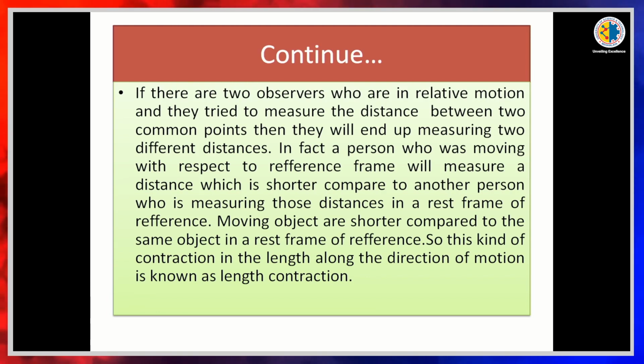In our previous classes, we discussed length contraction. It is L dash is equal to L divided by root over 1 minus v square by c square, where L dash is the length of the particular object with respect to S dash frame and L is the length of the particular object or rod with respect to S frame. So, there is a relation between the lengths from both observers' perspectives. So, it is the length contraction.